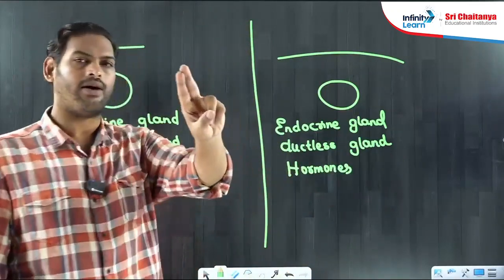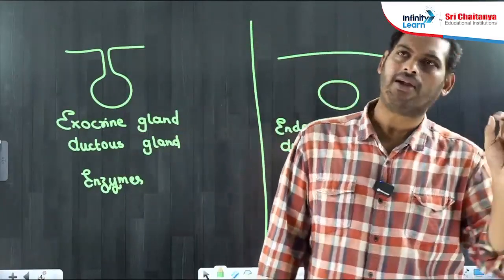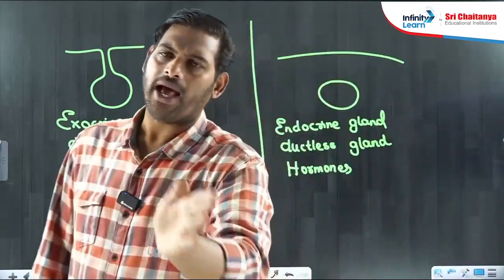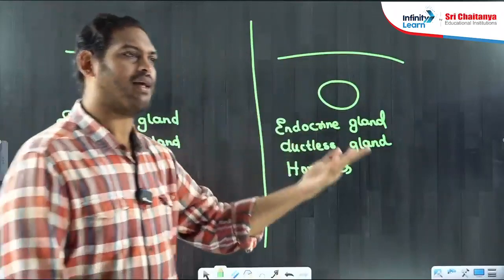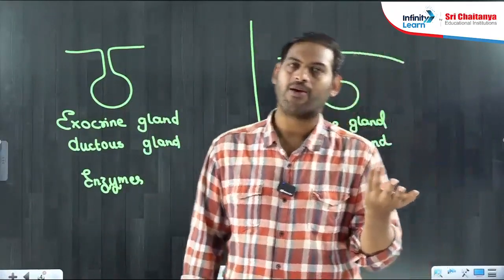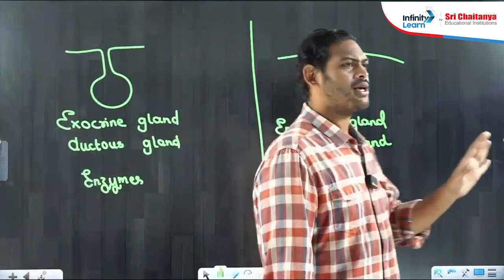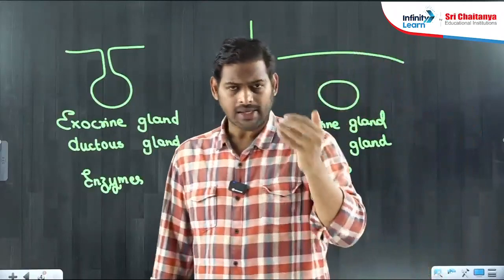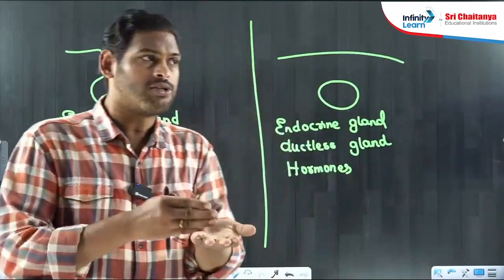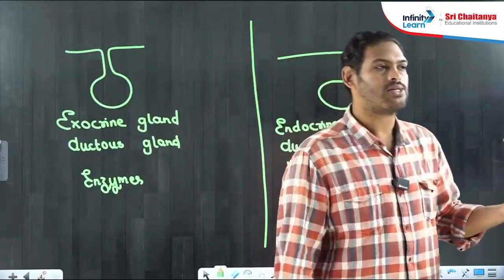Done? Now, I'll give a statement. Please reason this. Pancreas is considered as mixed gland. Pancreas is considered as heterocrine gland. Reason. What was the reason? Pancreas is mixed gland. Pancreas is heterocrine gland. What was the reason for telling this? What was the reason behind saying this?